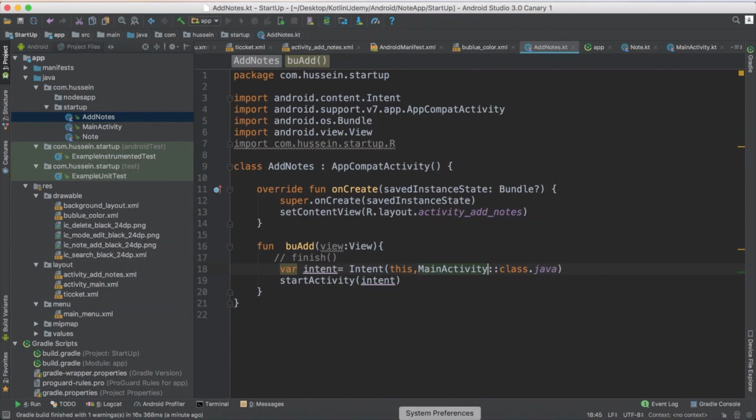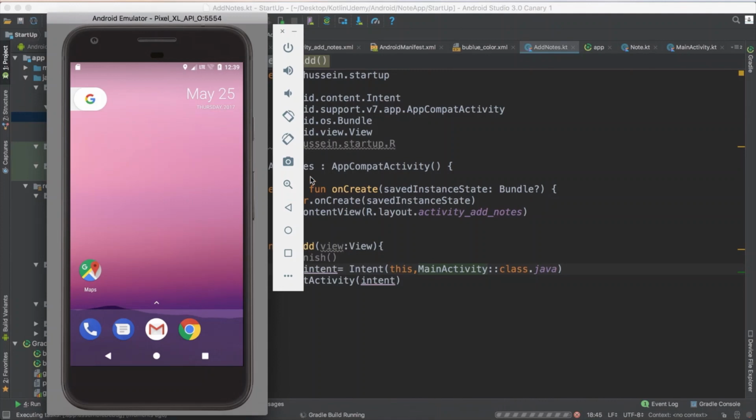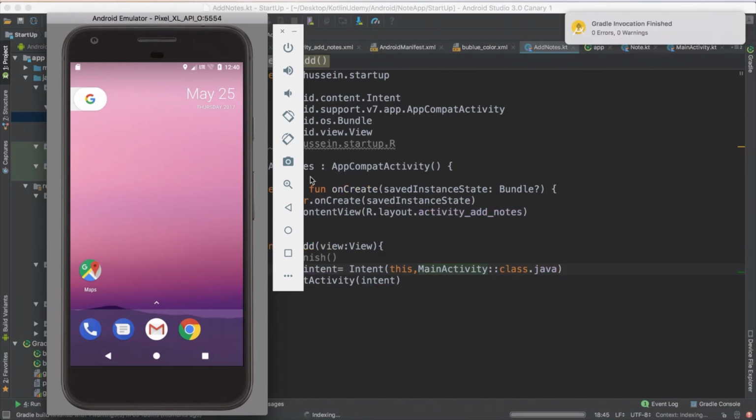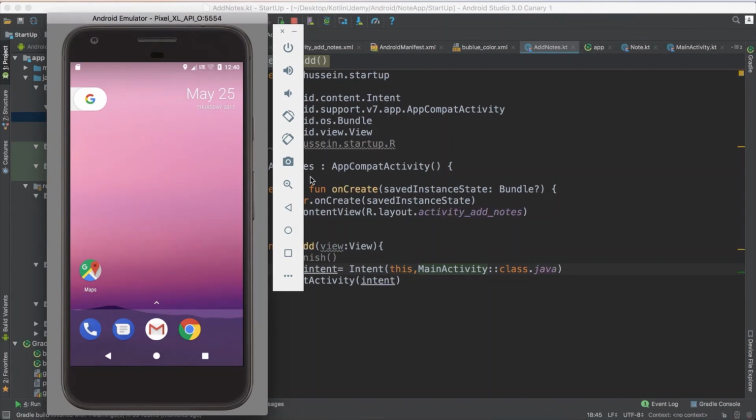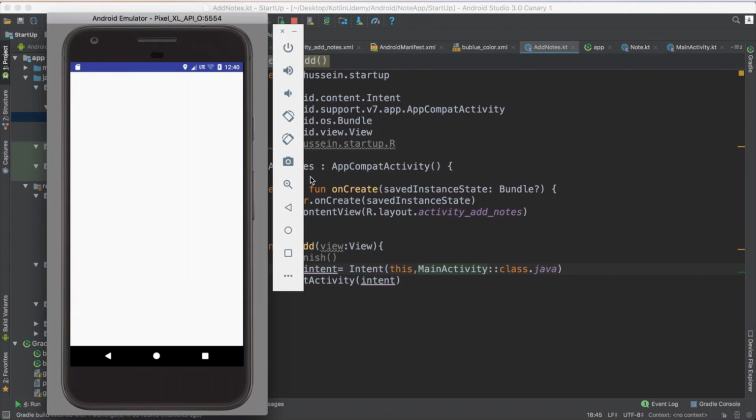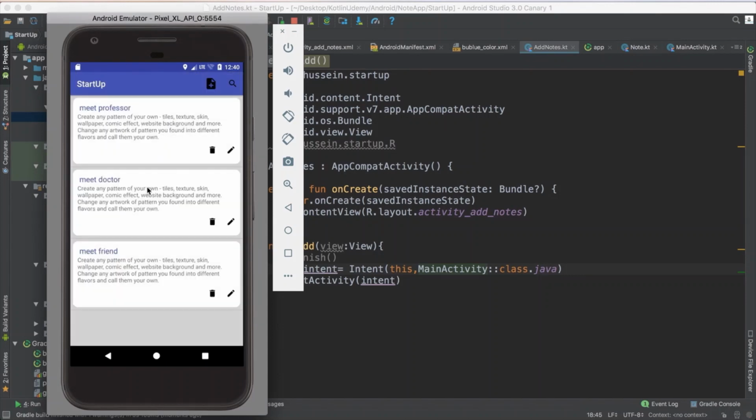But there is something you have to know. Whenever you are in the first activity, you start the second activity. Then from the second activity, you start the first activity. That means now you have two layouts in background. The third time, fourth time, fifth time, every time you start an activity, there is a new activity still in background. That means the activity is not finished, which makes your application use too much memory.